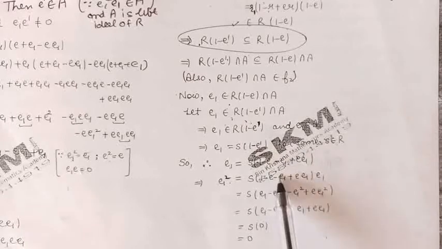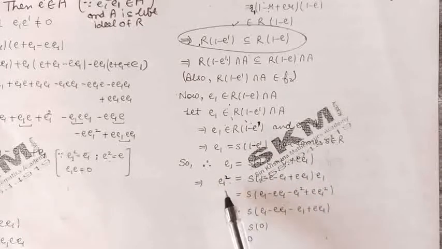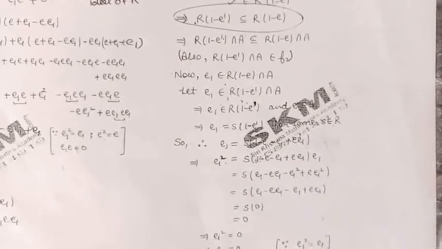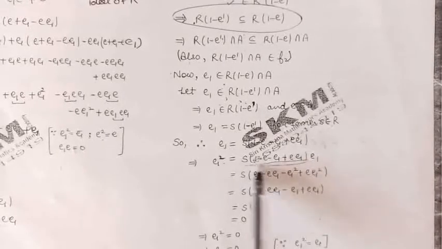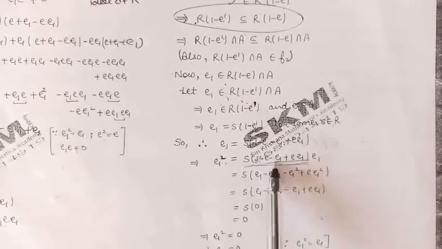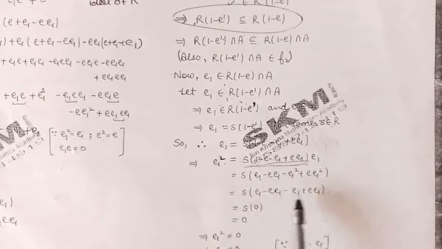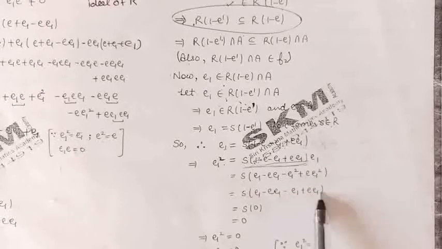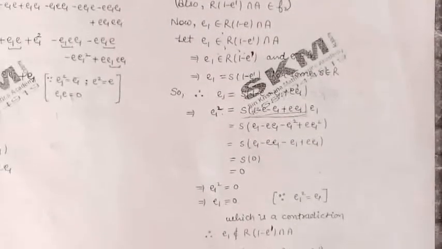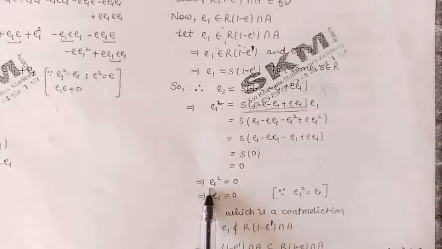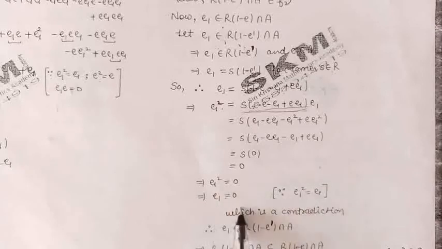Putting the value of E dash here, let us find E1 square. E1 square means E1 into E1. Substituting the value of E1 here and multiplying with this E1, we can see that this expression will be 0, because E1 is cancelled with E1 and also these two terms are cancelled out. So we have proved E1 square is 0. But E1 square is same as E1. So E1 is 0. But this is a contradiction because E1 was a non-zero element.